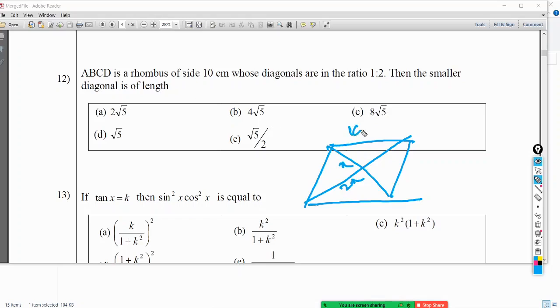Side is 10 centimeter: this is 10, this is 10, this is 10, this is 10. The smaller diagonal is of the length what? That is a rhombus, right? How do you find this?